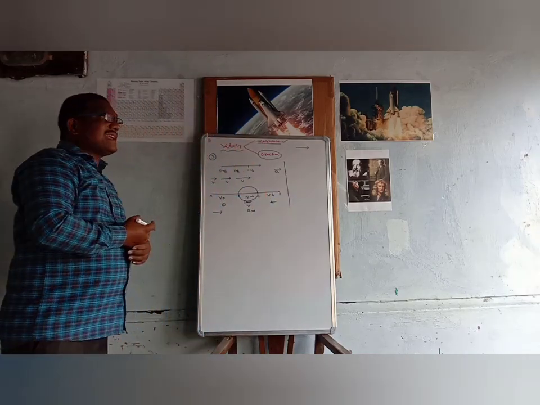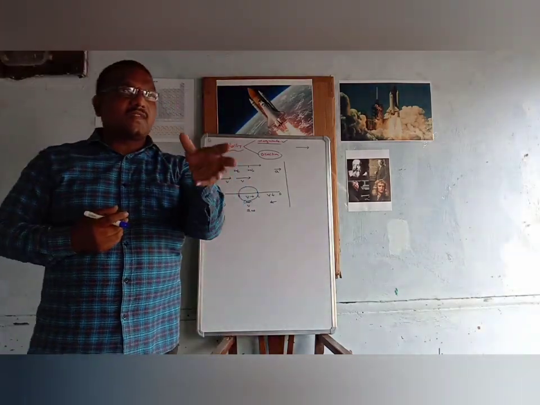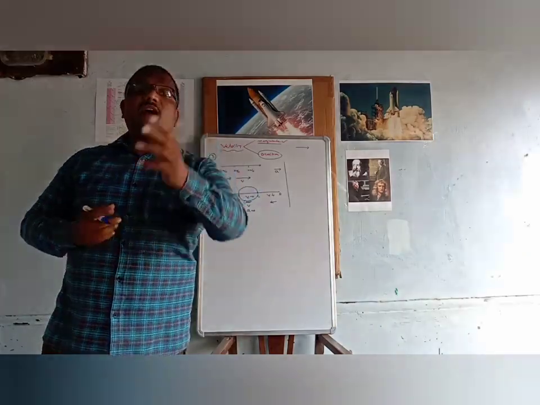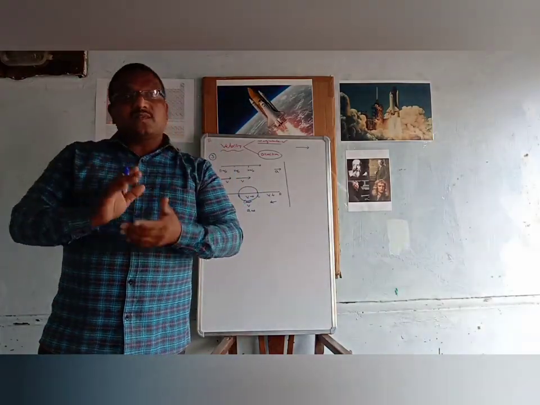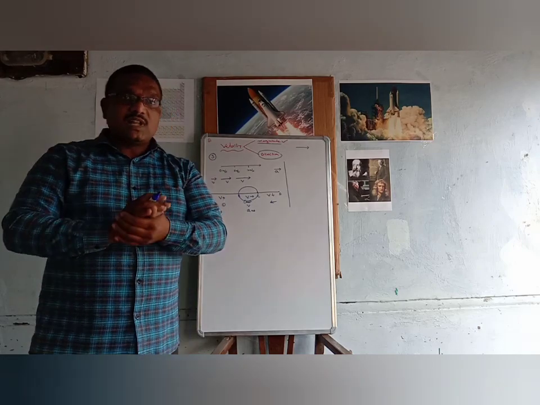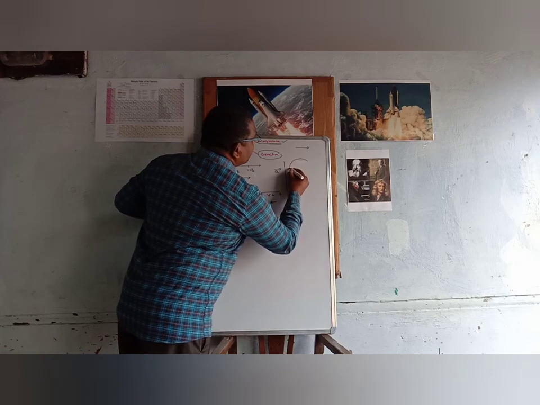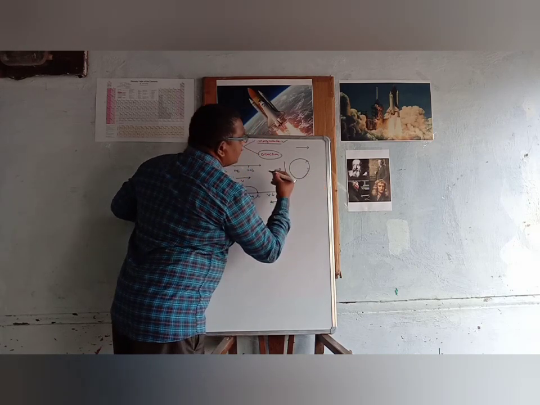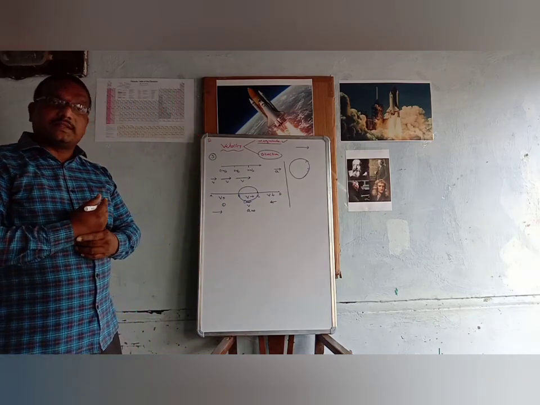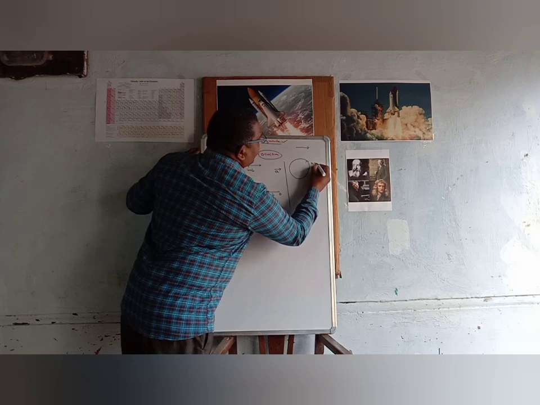When a body has acceleration, for example, if the direction of the velocity is changing, then the body will have acceleration. But in which case does the direction of the velocity change? Let us consider one example. One body is moving on a circular path, with a velocity of 2 meters per second.